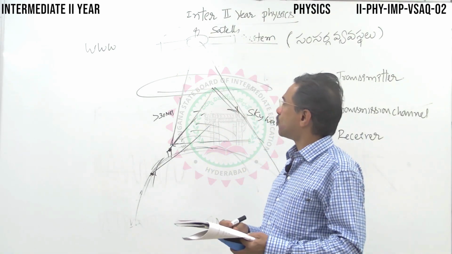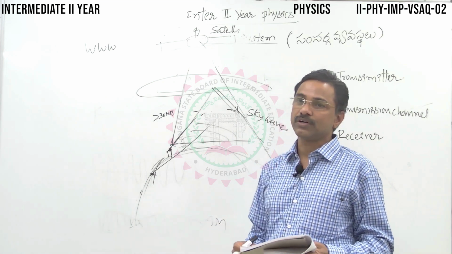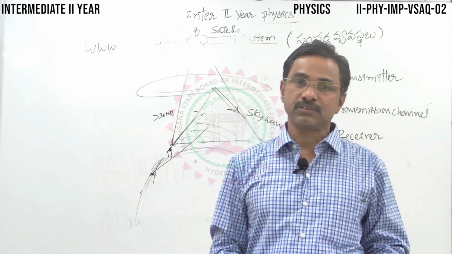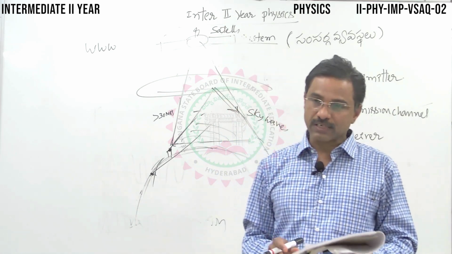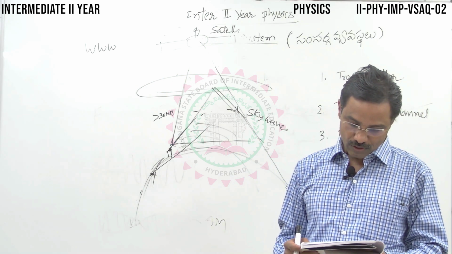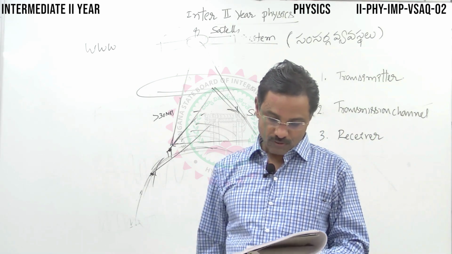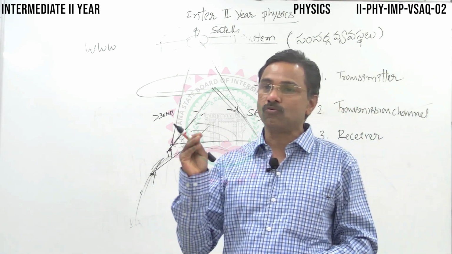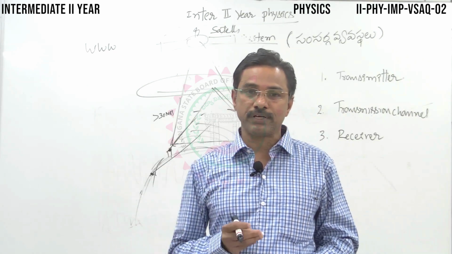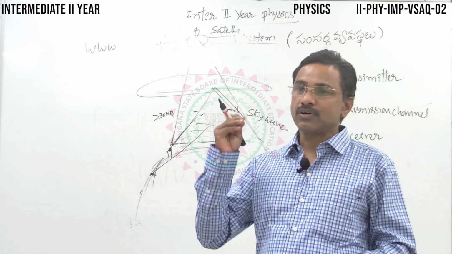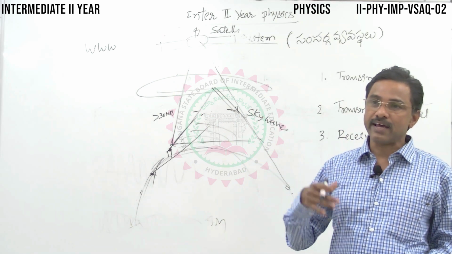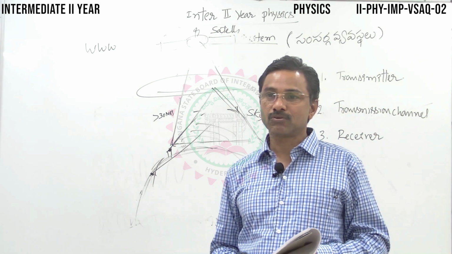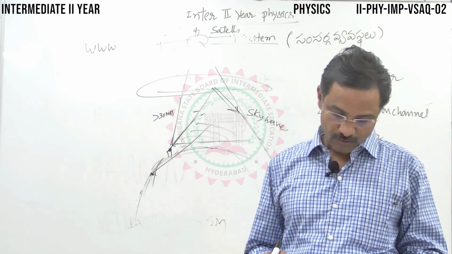So that is the World Wide Web. It is a huge encyclopedia of knowledge, information, that is accessible to all the persons across the globe, round the clock. I repeat, World Wide Web. Write down www, World Wide Web. It is a huge encyclopedia of knowledge or information that is accessible to all persons across the globe, round the clock. That is World Wide Web.